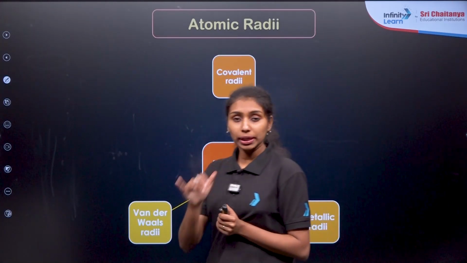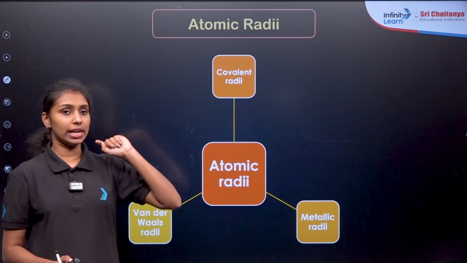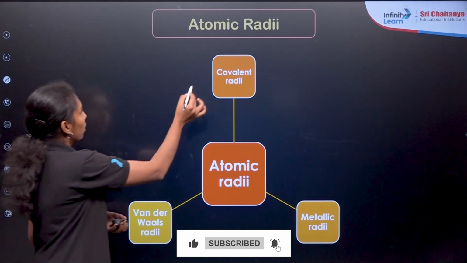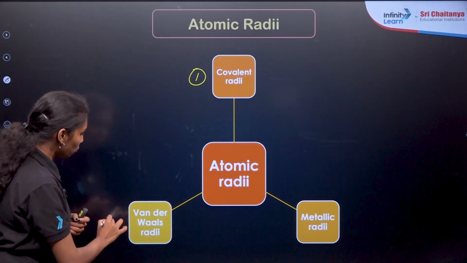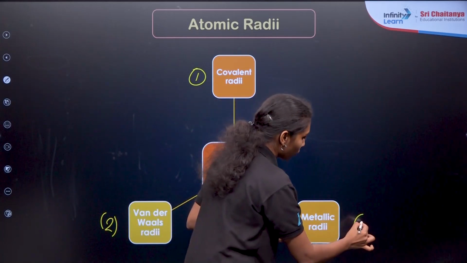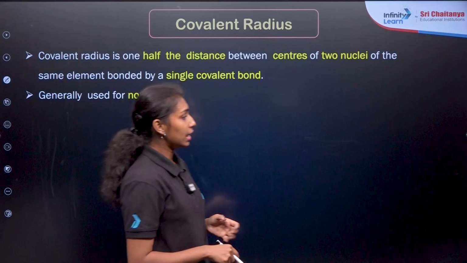Now in the case of atomic radii, according to our syllabus, we need to focus on three different types of radii. The first one is covalent radii, then van der Waals radii, then metallic radii. We can discuss them one by one. We can start with the first type, that is the covalent radii.